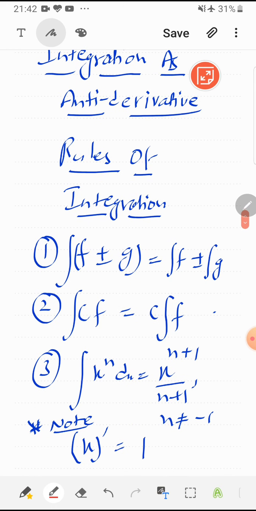Integral is distributive over addition as well as subtraction. That means it splits over addition and subtraction. If a constant is multiplied, then constant can be brought outside the sign of integral and integration of only f is there. Then power rule is there, x raised to the power n, it is x raised to the power n plus 1 upon n plus 1, where n is not equal to minus 1. This is very important.